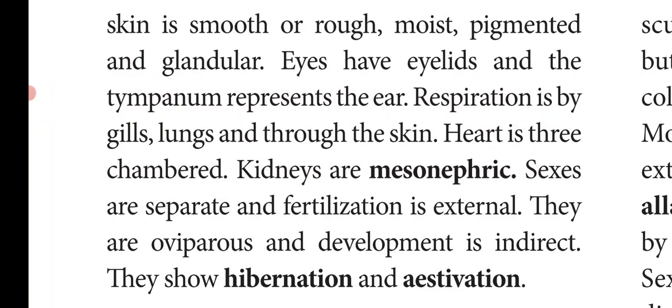Kidneys are mesonephric. What do we mean by mesonephric? It is made up of mesonephric tubules, and these excretory structures have evolved from the mesoderm. Sexes are separate, that is separate male and separate female, and fertilization takes place outside the body, that is external fertilization.